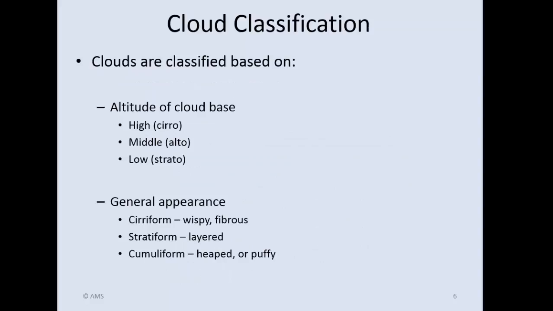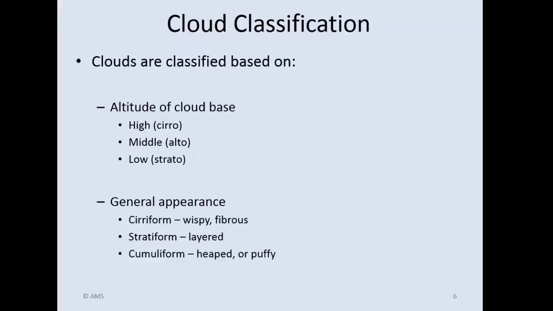All right, cloud classification. Okay, so once we get clouds developed, we do have a classification system for them. And just to preface this, I just want to reiterate and emphasize this point that clouds are either liquid water or solid H2O, all right? They are not water vapor, they are not gas. H2O gas is invisible to the human eye. So we need to have condensation that produces liquid from vapor, or deposition that produces ice from vapor, all right?